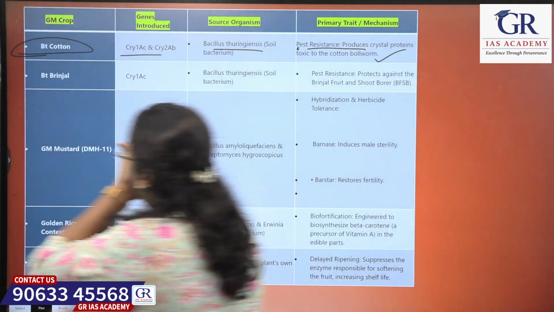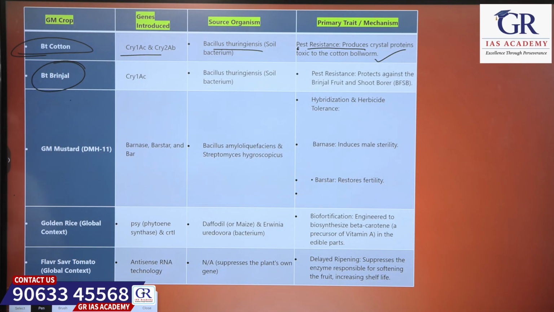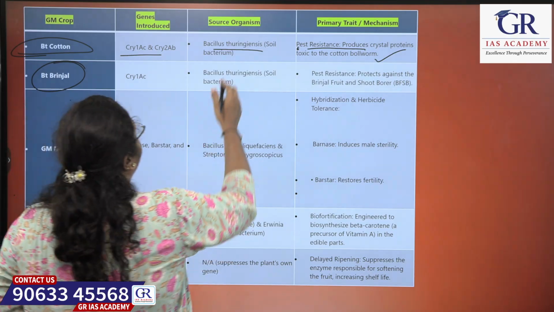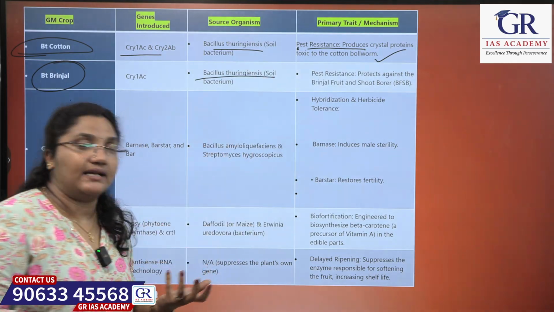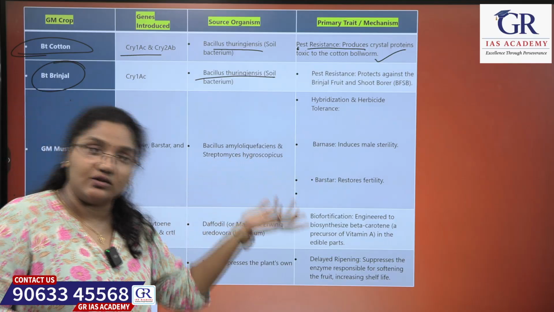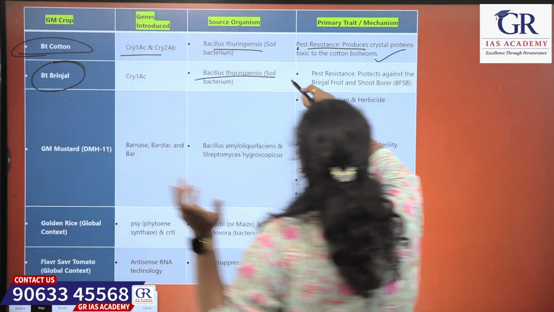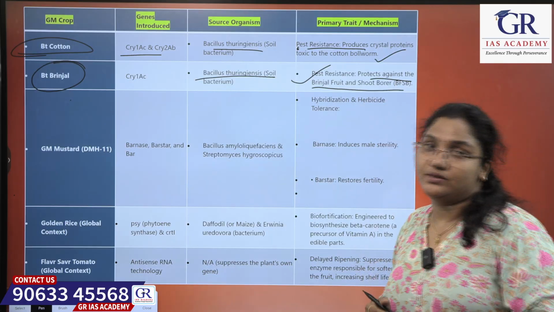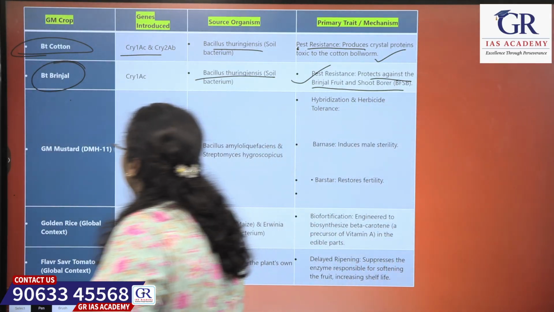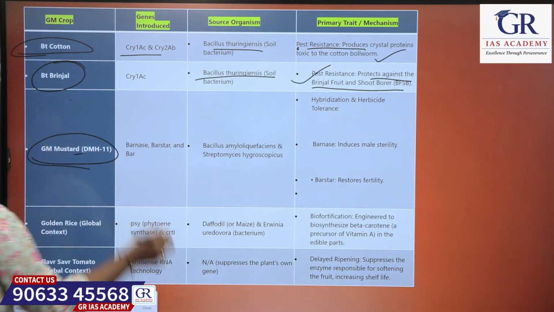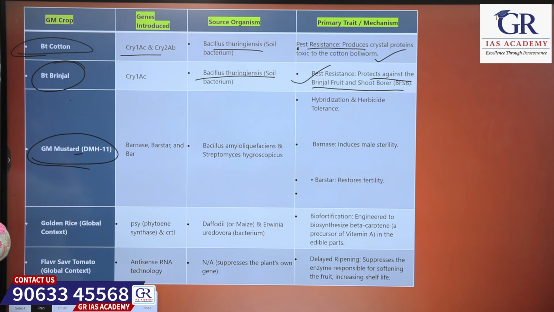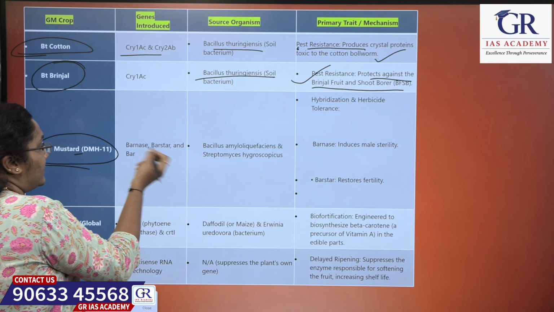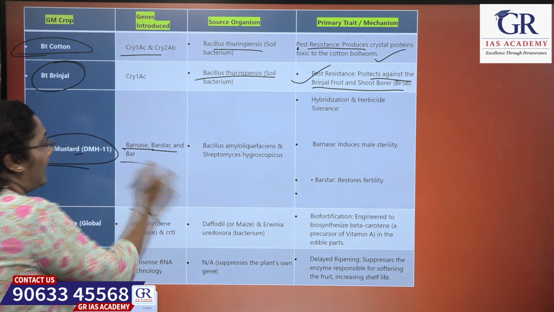Next is Bt brinjal. The gene introduced is Cry1Ac. The source organism is the same Bacillus thuringiensis, the soil bacterium, and this is also pest resistance, where it can protect against the brinjal fruit and shoot borer. Next, GM, genetically modified mustard, DMH-11. The genes introduced in it are Barnase, Barstar and Bar.